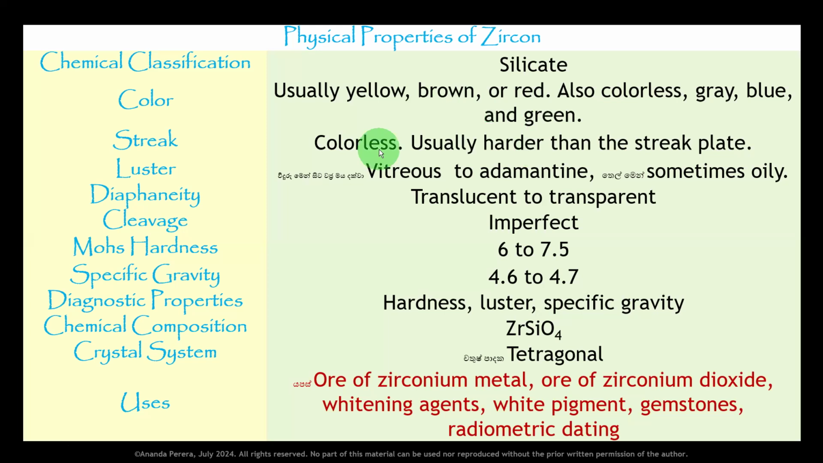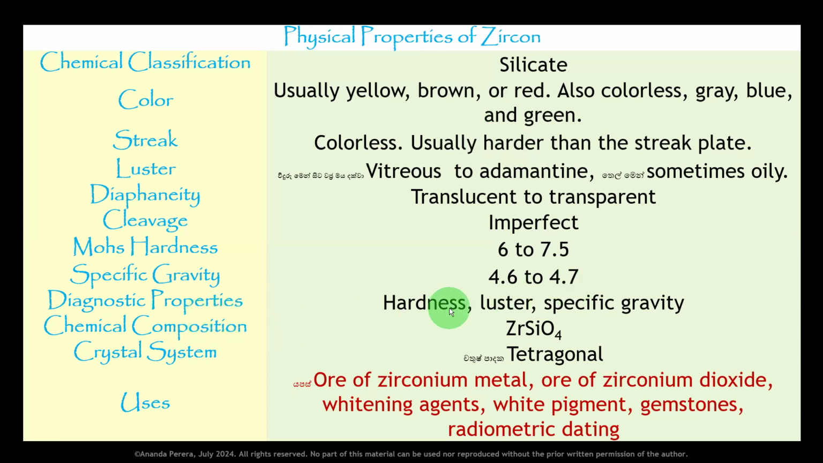Streak, colorless, usually harder than the streak plate. Luster is vitreous to adamantine. Sometimes oily. Remember this, sometimes oily. Luster is oily luster. Translucent to transparent is the diaphaneity. Cleavage imperfect. Hardness 6 to 7.5. This is the range of hardness. Specific gravity is 4.6 to 4.7, a little bit bigger one.